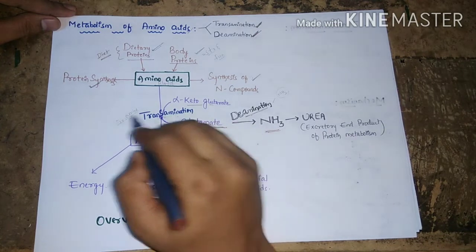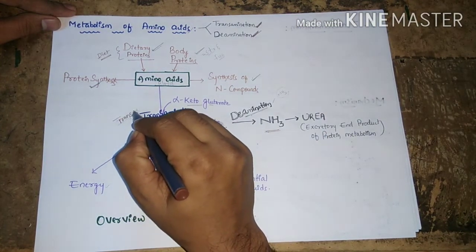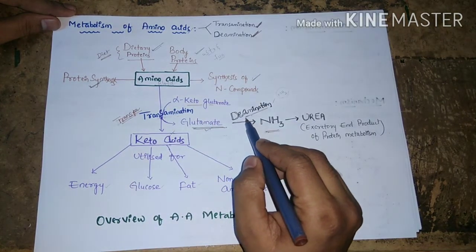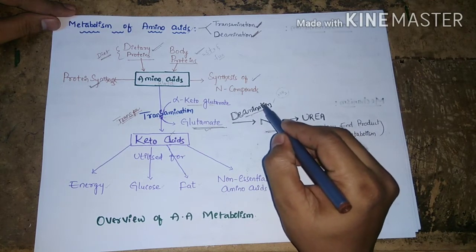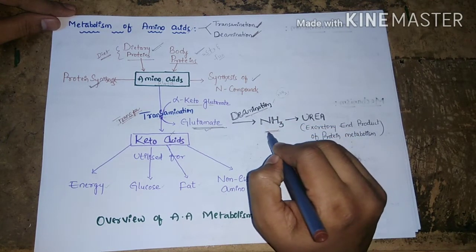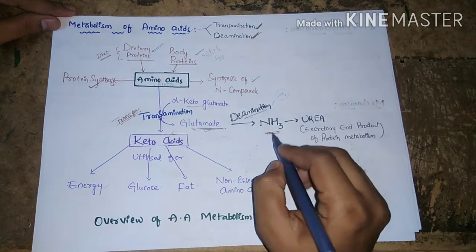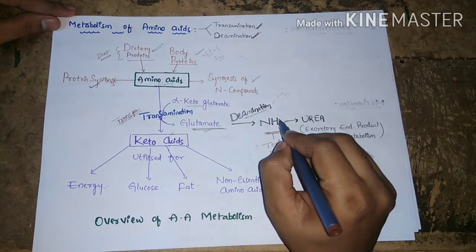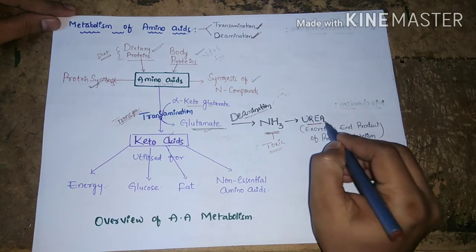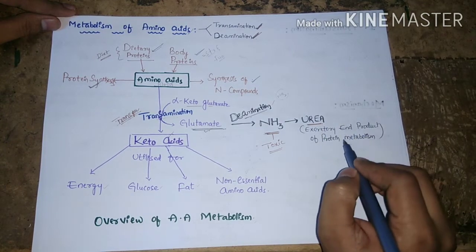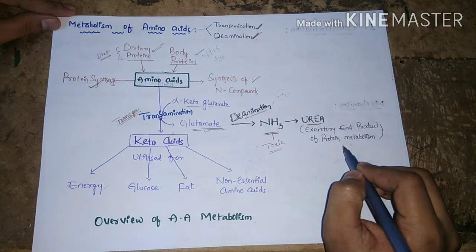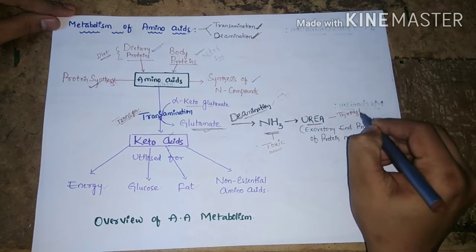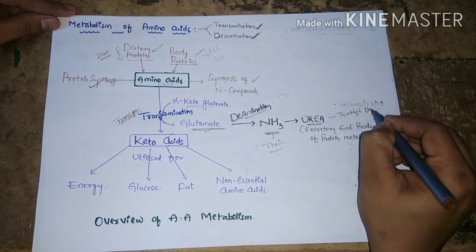In transamination, only transfer of the amine group occurs. But in the deamination process, the amine group is completely removed from the structure of glutamate and liberated as free ammonia. Free ammonia is toxic to the body, so the toxic component is converted into non-toxic urea. Urea is the excretory end product of protein metabolism, and it can be excreted through urine.